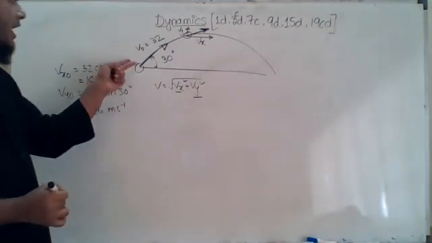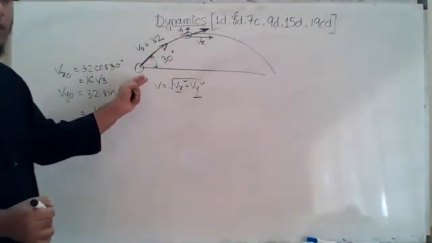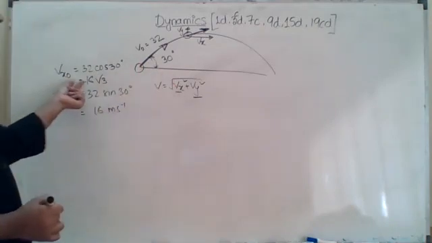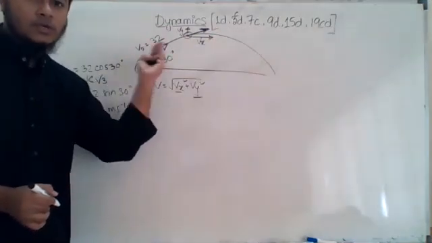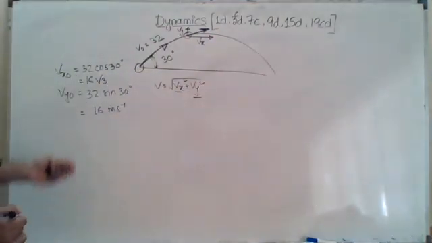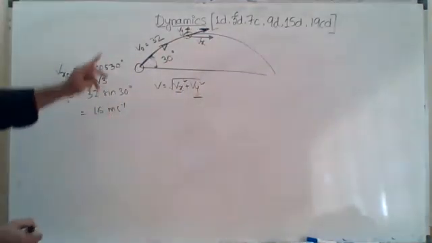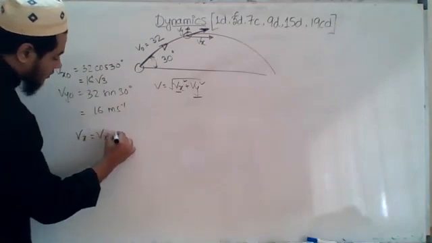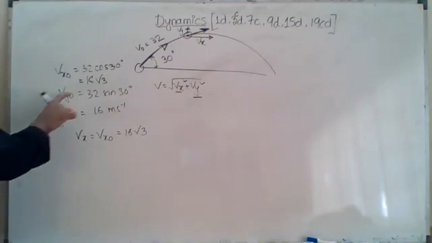Now what we know, along the x-axis no force is acting, so no acceleration will be there, no velocity change will be there. So along the x-axis the initial velocity will always be the same, doesn't matter whatever point you take. The initial velocity will be equal to the final velocity for every point. So that is why I can write Vx is equal to Vx naught is equal to 16 root 3. No issue. But what about Vy?